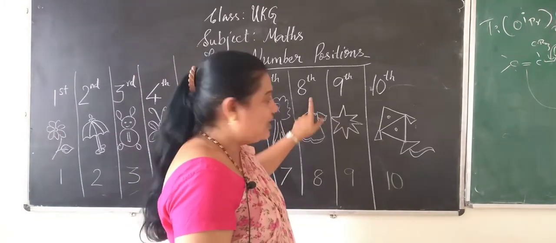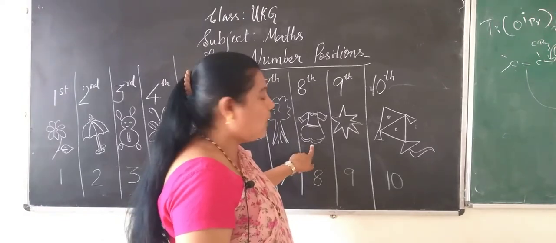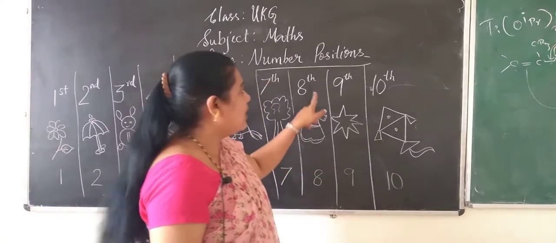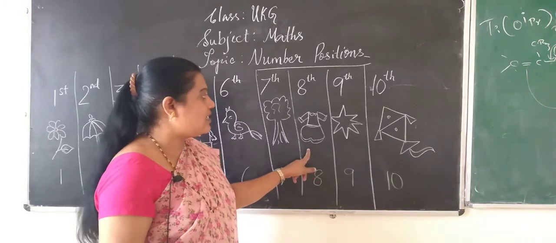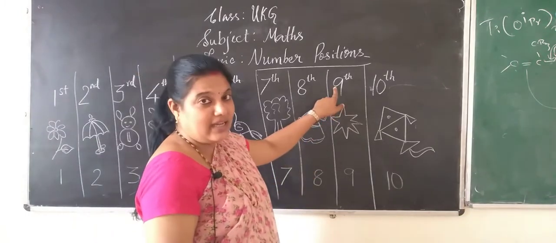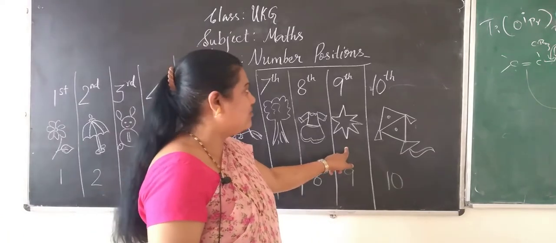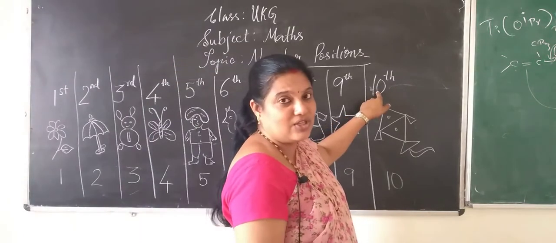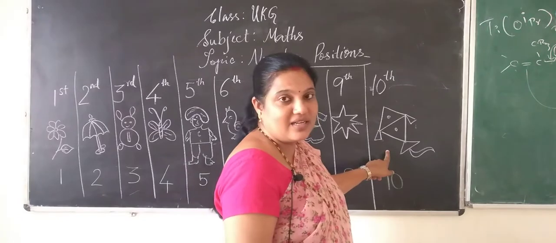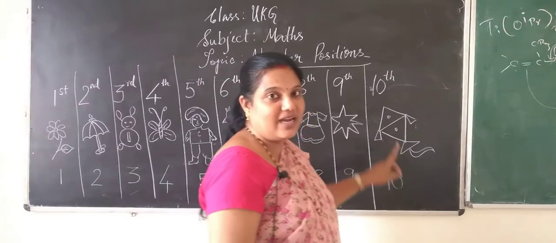Eighth position, you can find a cloth or a dress. Okay, eighth position, you can find one dress. Ninth position, there is a star. Okay, ninth position. 10th position, there's a kite.